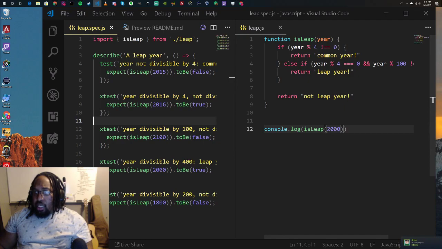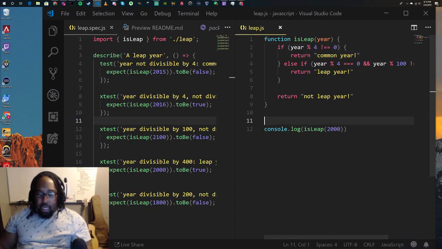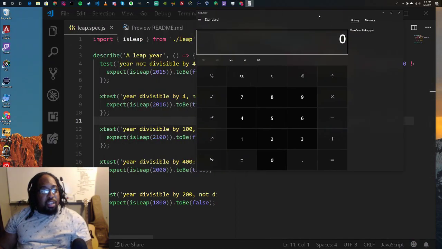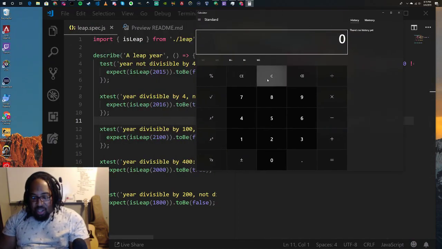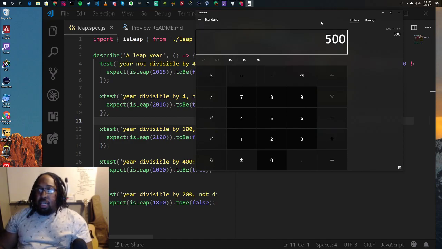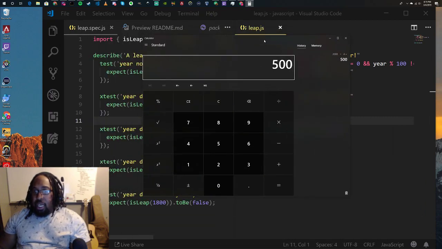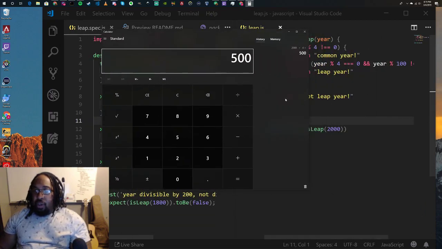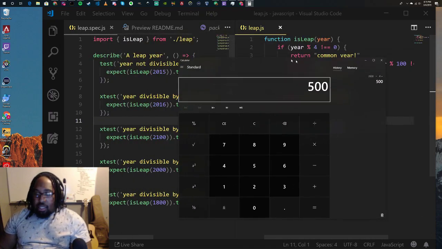So is 2000 evenly divisible or not divisible by 4? I think it is, so we're not getting common year. I'm pretty sure it is, but just to confirm with everyone what's going on, 2000 divided by 4 goes in 500 times, no remainder, evenly divisible. 4 times 500 obviously is 2000.